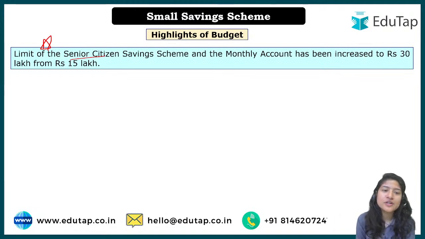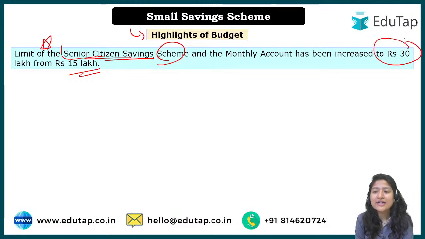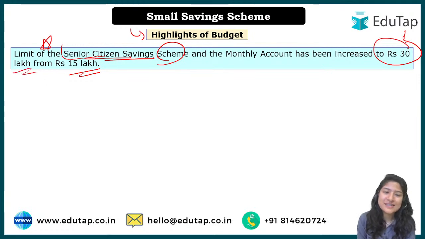So here, the limit of the senior citizen saving scheme, if we look at it, there is some upper limit. Initially it was 15 lakh, but under this year's budget it has now been increased to how much? It has been increased to 30 lakh. And not only for the senior citizen scheme, but also for the monthly investment account scheme. So for both types of schemes the upper limit has been increased to 30 lakh.